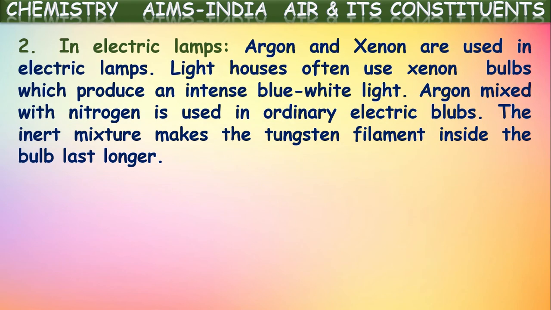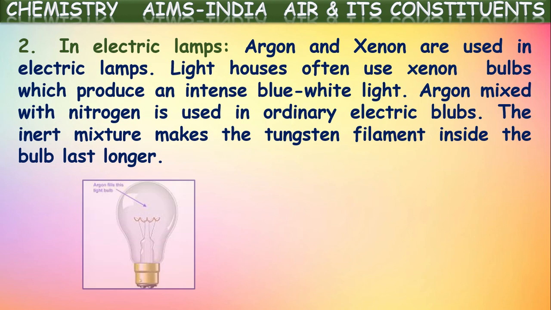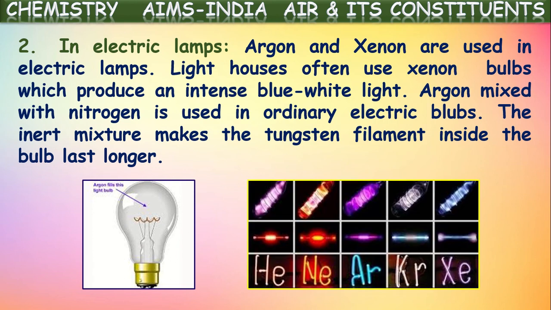Not only that, in filling of electrical bulbs also they use noble gases. Argon and xenon are used in electrical lamps. Lighthouses often use xenon bulbs which produce an intense blue-white light. Argon mixed with nitrogen is used in ordinary electrical bulbs. In these bulbs they use argon mixed with nitrogen. The inert mixture makes the tungsten filament inside the bulb last longer.